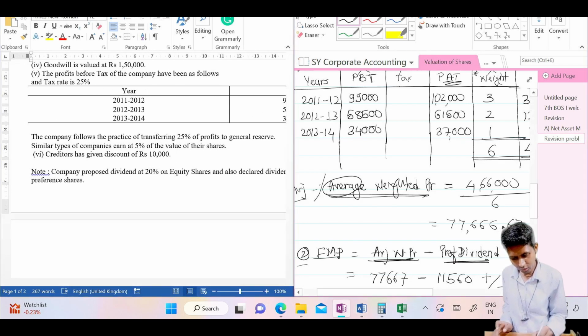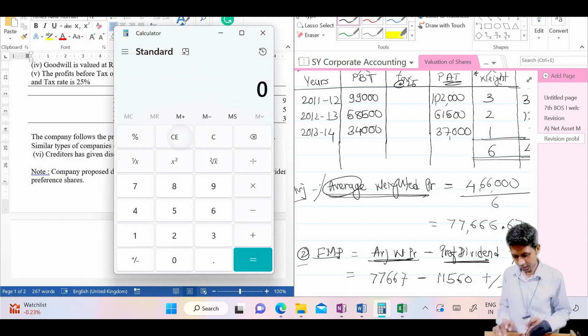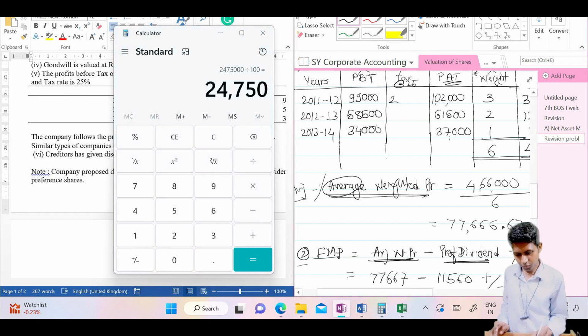Now at here you can add 25%, then 99,000 into 25%, calculate that. 99,000 into 25 divided by 100, 24,750.